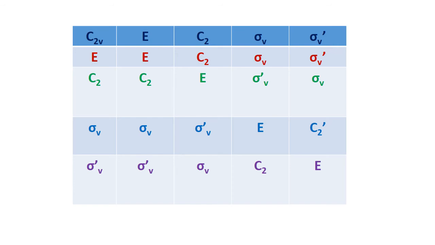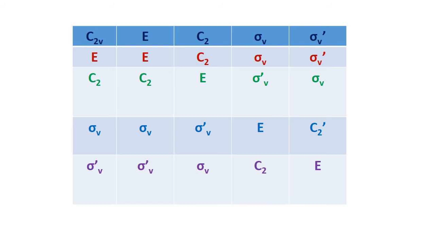Here you note, if you consider any row or any column, each symmetry element is listed only once. This is point number 1. Point number 2: if you multiply the same operation, let us take C2 into C2, or sigma V into sigma V, or sigma V dash into sigma V dash, it gives the identity element. Without carrying out the operation we can easily find the result.